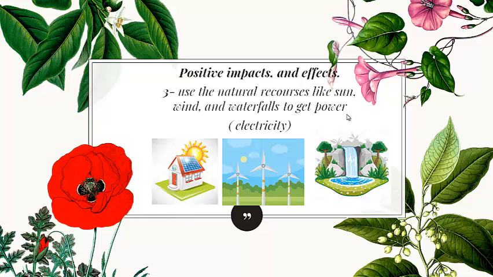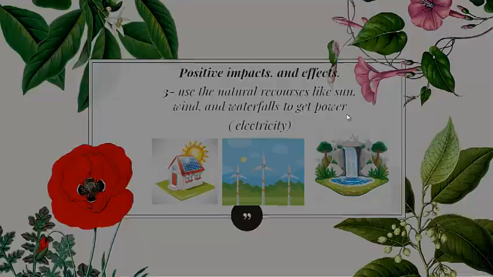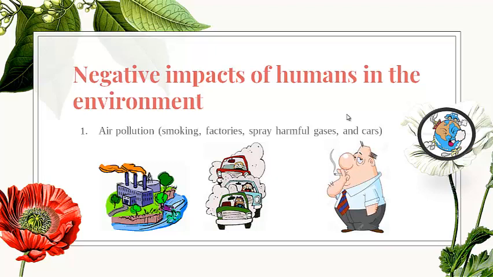Let's go to the negative and bad impacts of humans on our environment. Number 1, air pollution. Air pollution means making the air unclean. How? Through smoking. The people who smoke really pollute the air by the smoke which comes out from their cigarettes. Factories. Even the factories give out smoke which pollutes the air. Cars spray harmful gases.